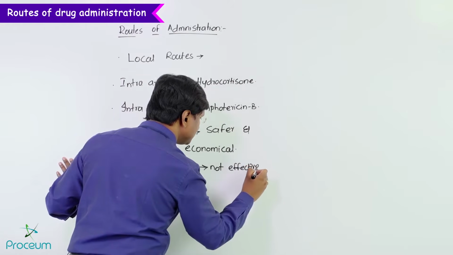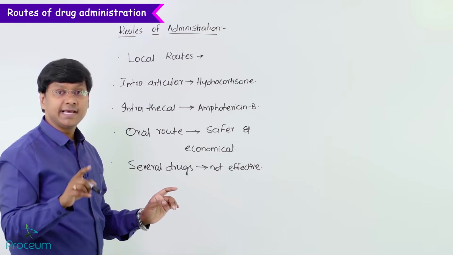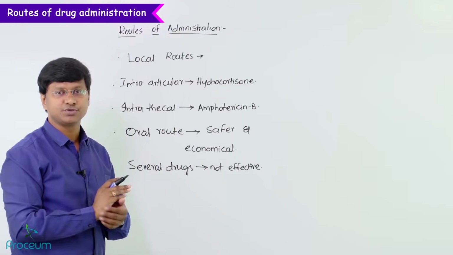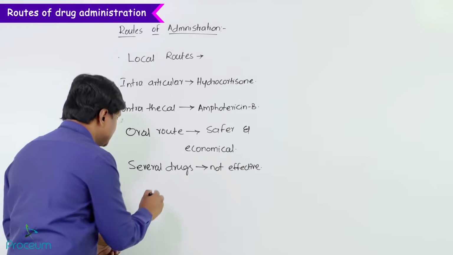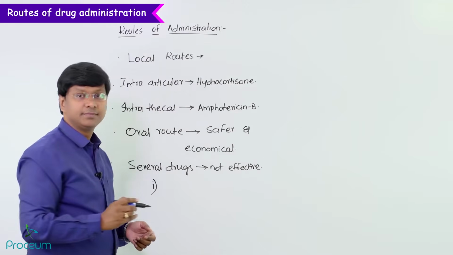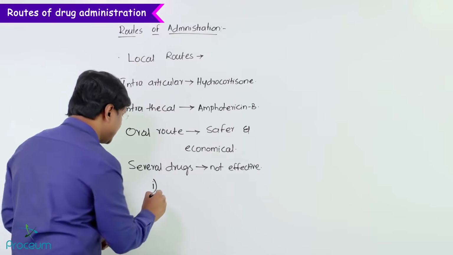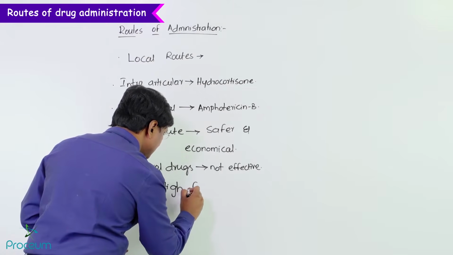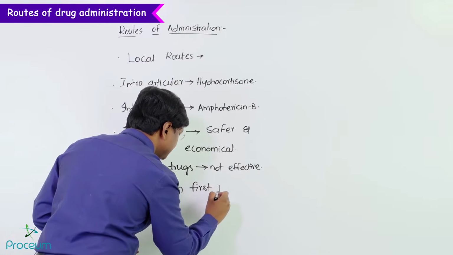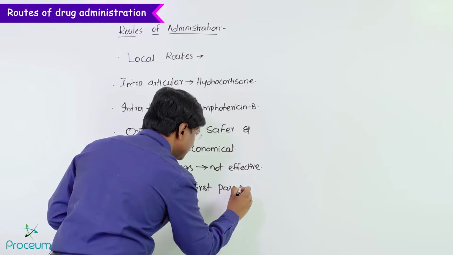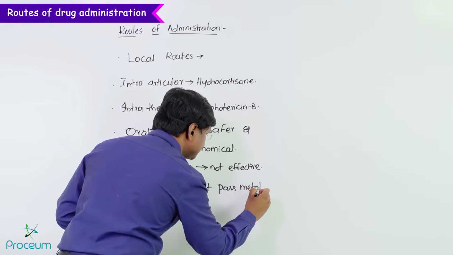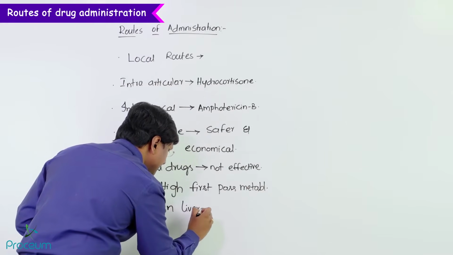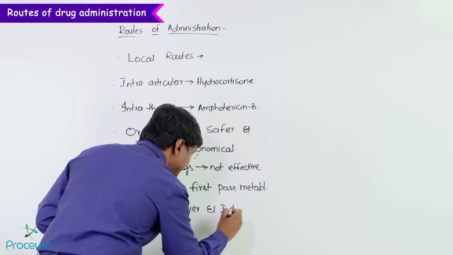via the oral route. Why they are not effective via the oral route will be asked as a multiple choice question. So what is the reason? Number one, they will have high first pass metabolism in the liver as well as the intestinal wall.